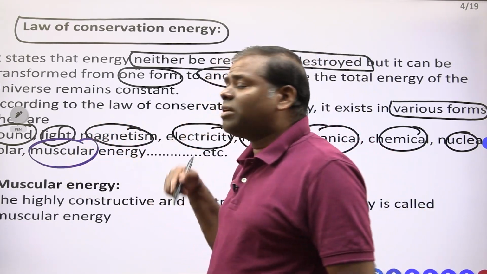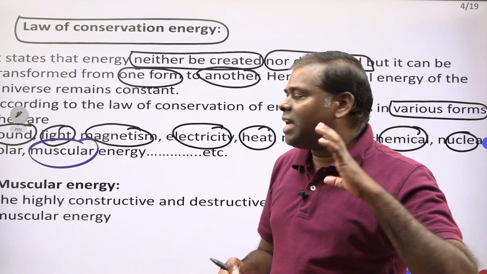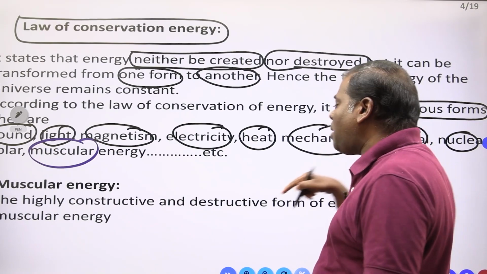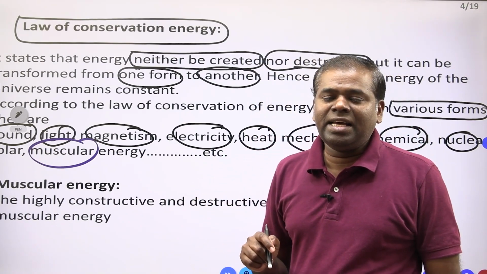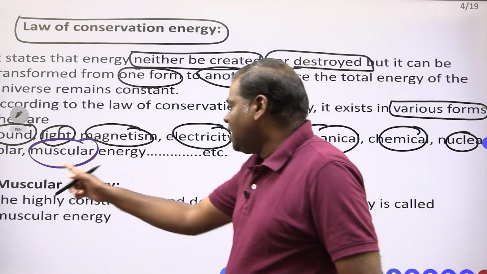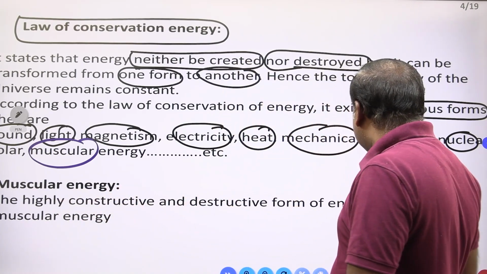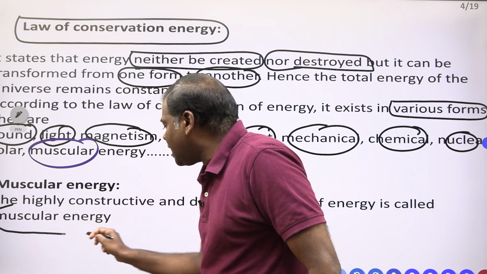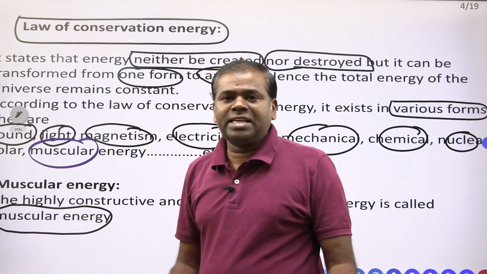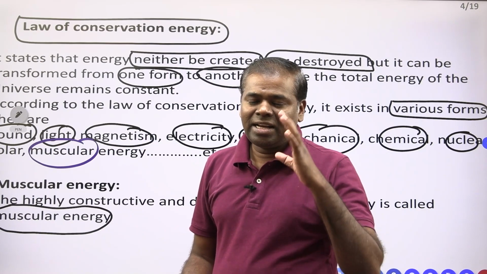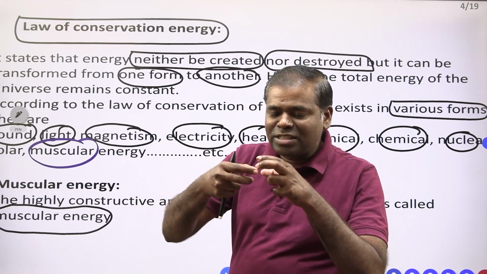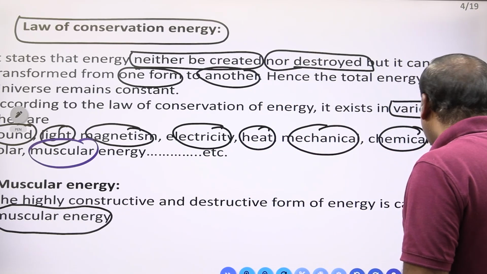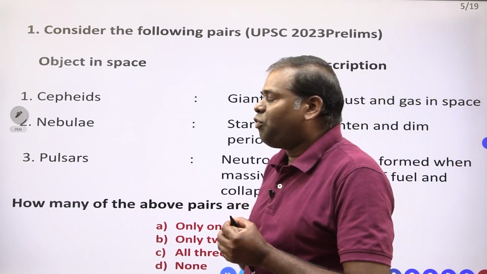What is muscular energy? This energy is a highly constructive and destructive form of energy. We call it muscular energy. This energy can exist in biological cells. Clear? The highly constructive and destructive energy we call muscular energy. These are the energy forms.